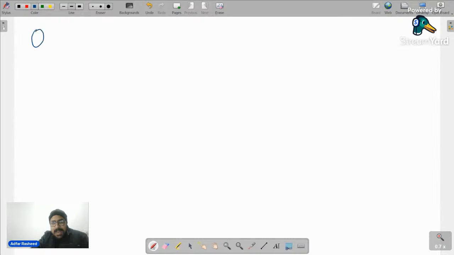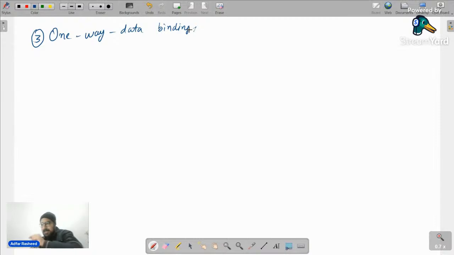Third property, and one of the important properties that we have in React, is called one-way data binding. What is it called? Third important property. Guys, as I said, this is a theoretical class, so please make sure you take notes. One-way data binding. What do we mean by one-way data binding?